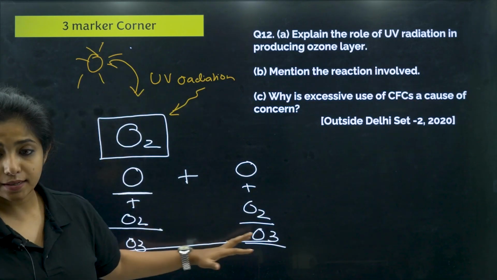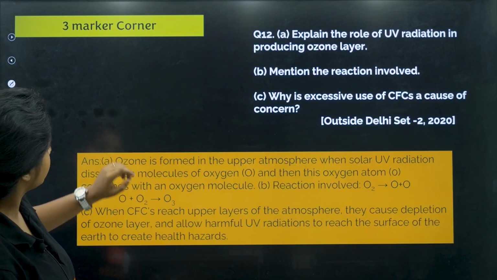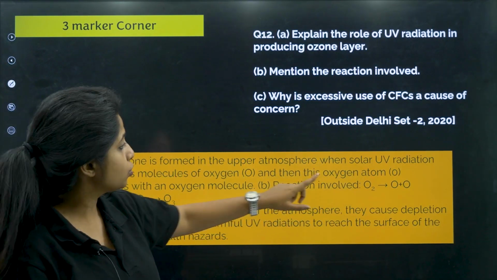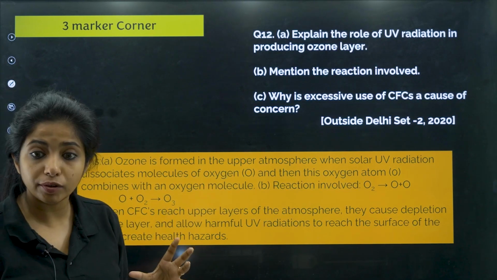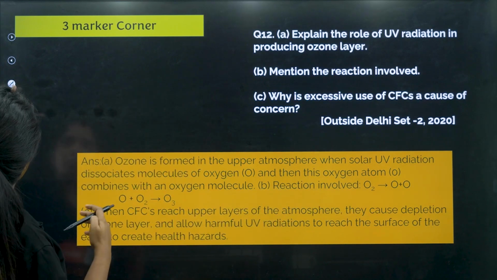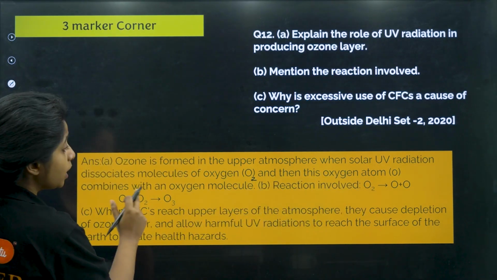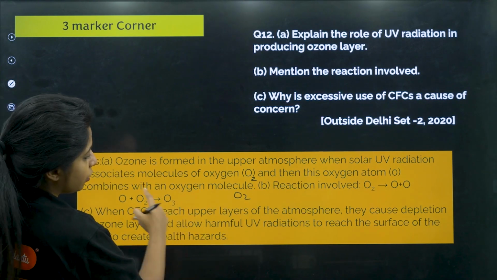So basically this is how we get the O3. And how will you answer it? In the form of answers, let's see. Ozone is formed in the upper atmosphere, that is the stratosphere, when solar UV radiation dissociates, as in breaks down, molecules of oxygen, O2. Then this oxygen atom, O, combines with an oxygen molecule, that is O2, giving rise to O3.